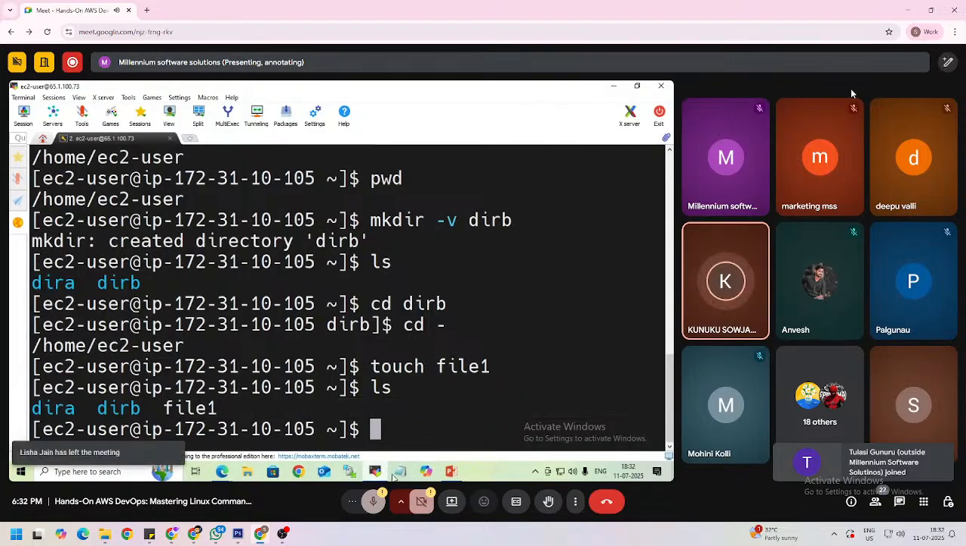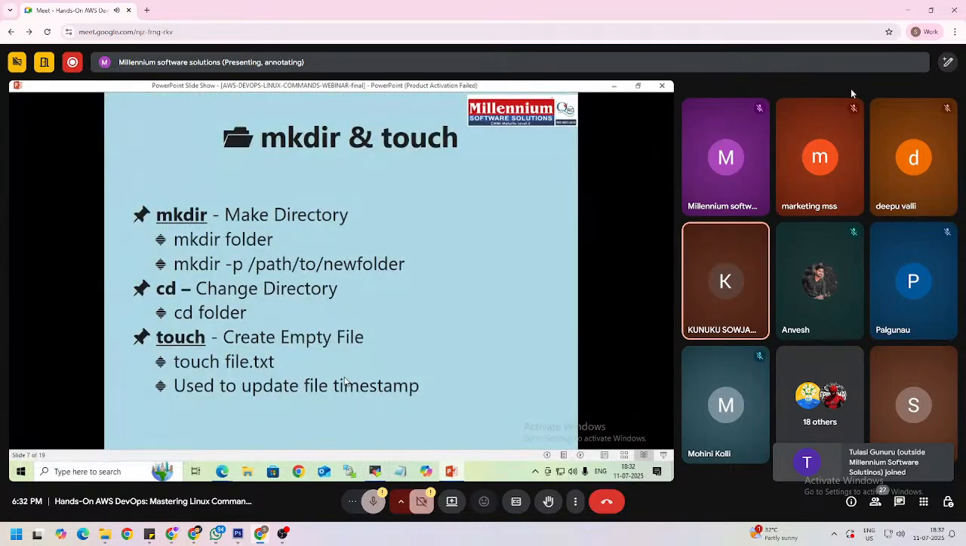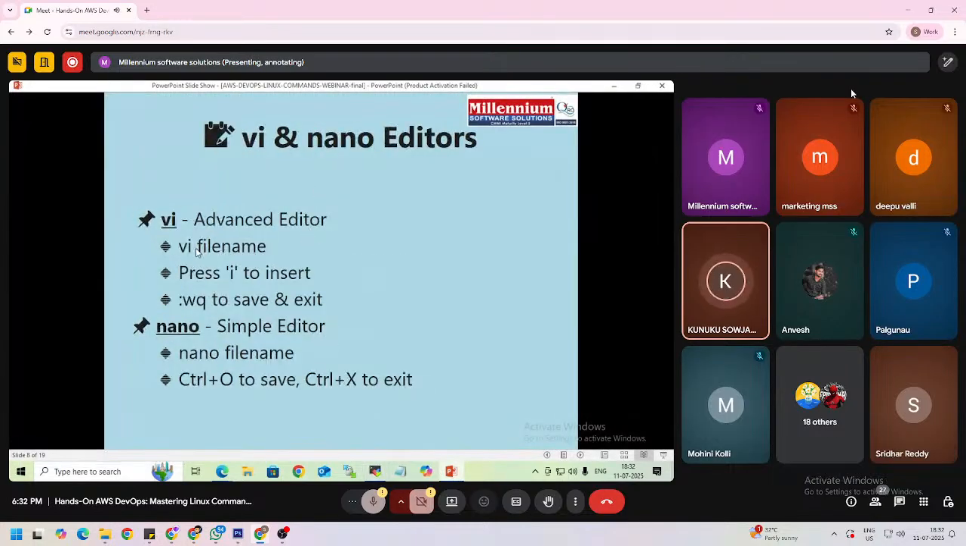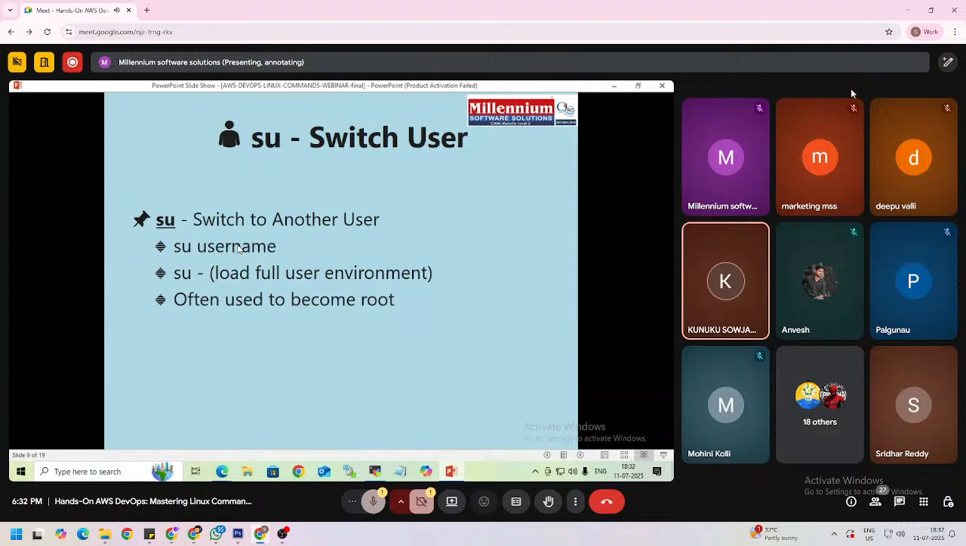If you want to edit this file or write anything, for that you need to use the vi and nano editors. These two are called editing commands. The first one is vi. You need to give it like this: vi and give the file name.